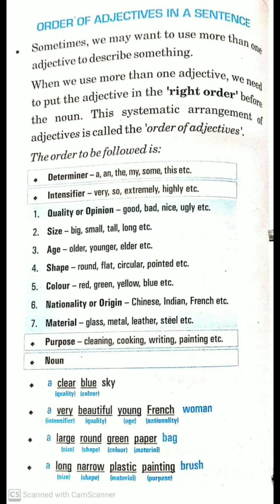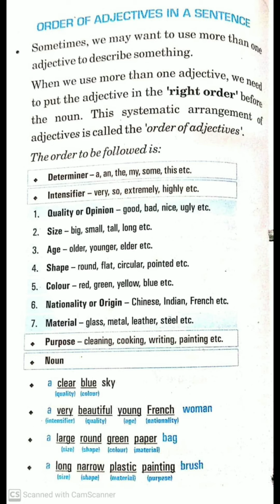A very beautiful French young woman? No, that would be wrong. The proper sequence is: very is an intensifier, then beautiful is quality, then young is age, then French is nationality, and then woman, that is the noun.